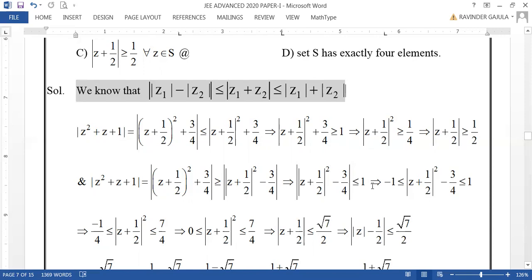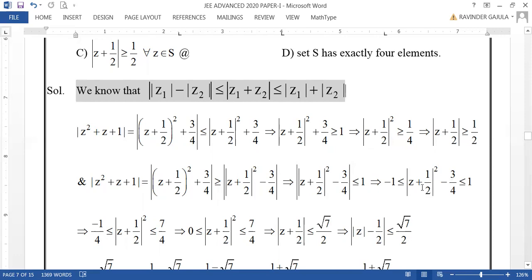When modulus is less than or equal to 1, that complex number can be taken as minus 1 less than or equal to mod Z square minus 3 by 4. This is modulus of Z square, no? So it is a real number. Minus 3 by 4 is also a real number. So this real number will be in between minus 1 and plus 1.